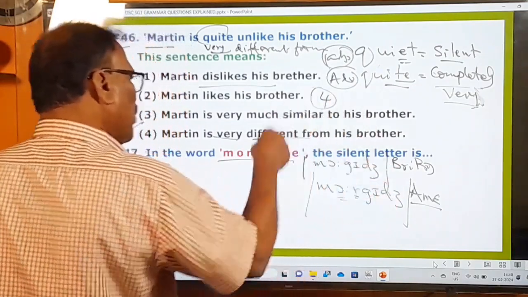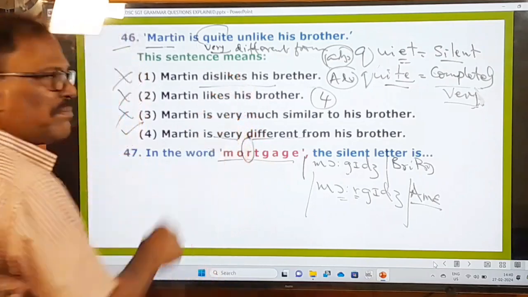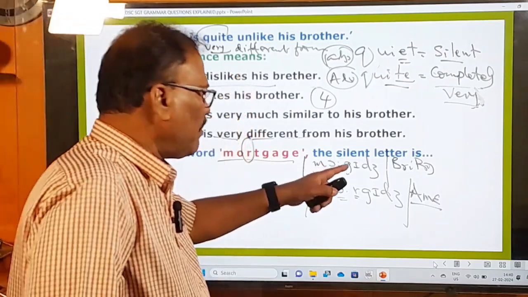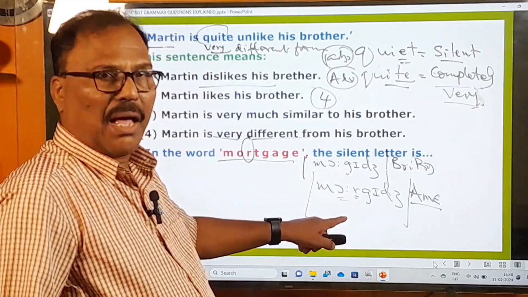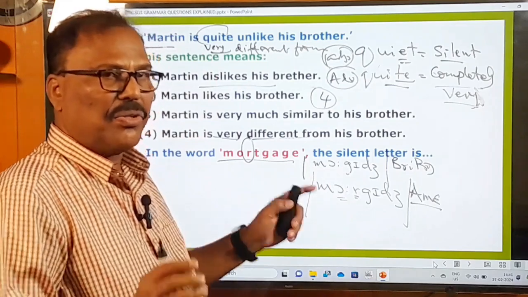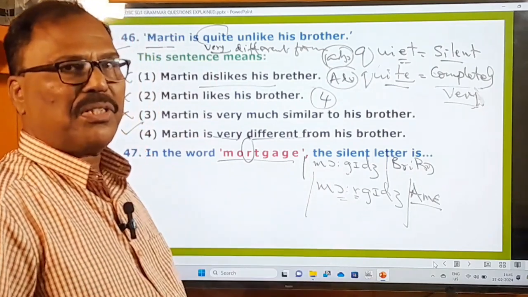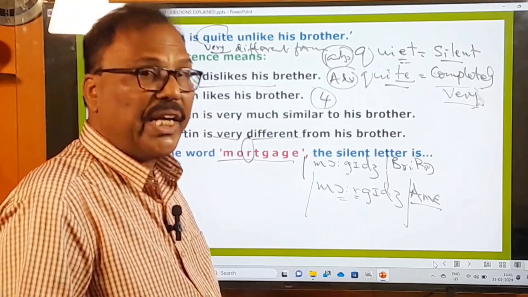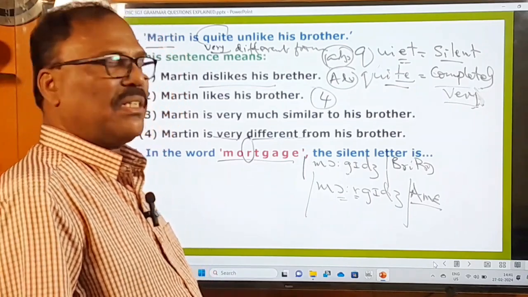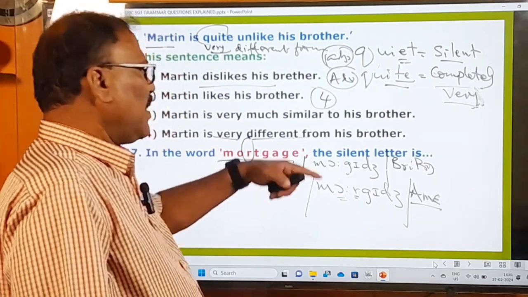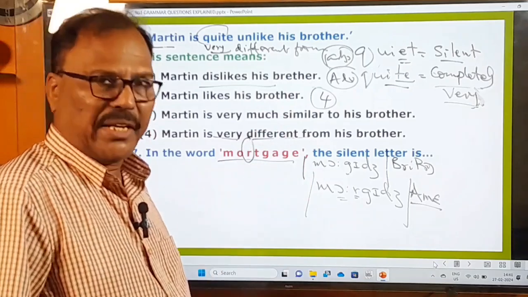But totally silent is only the letter T. T is silent both in the British pronunciation and also in the American pronunciation. Okay, you should know the pronunciation. According to the Indian pronunciation, you pronounce T, you say mortgage. But you don't use that T either in the British pronunciation or in the American pronunciation.